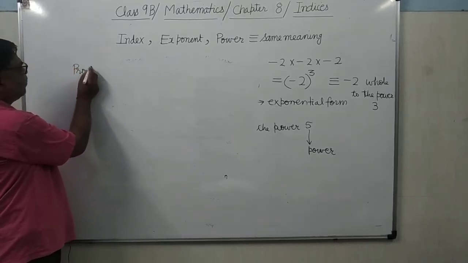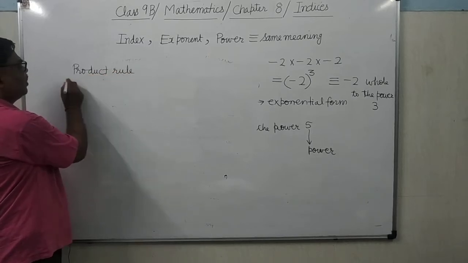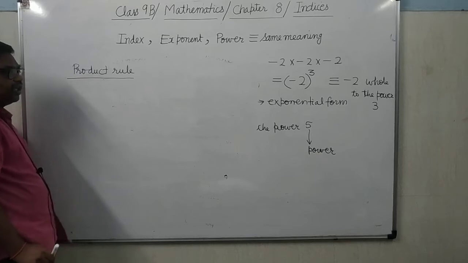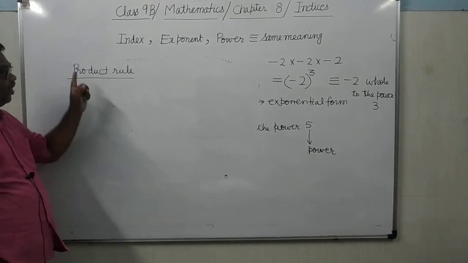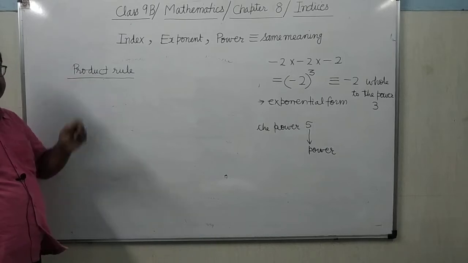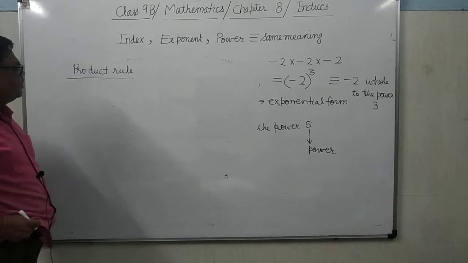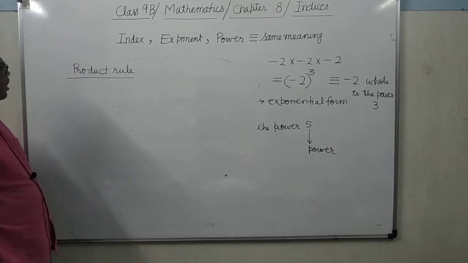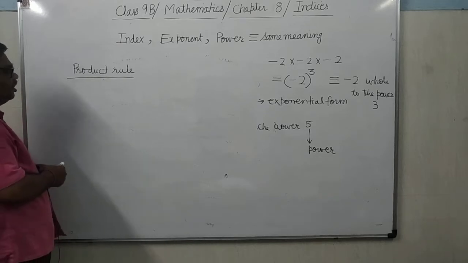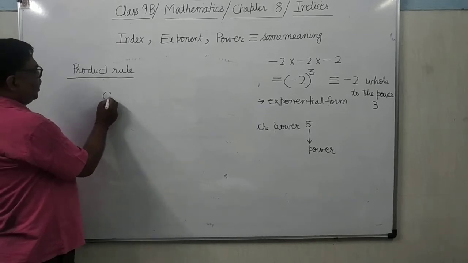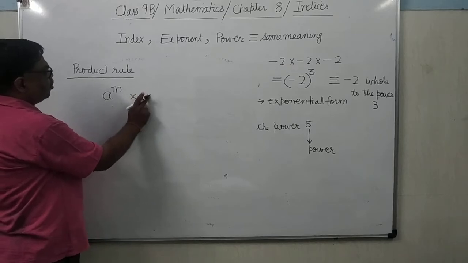Product rule. Here suppose there are two exponential numbers having the same base. It will apply only when the bases are same. It's clear? When bases are same, then only it will apply. So see here, what is the product rule? a to the power m multiplied by a to the power n.